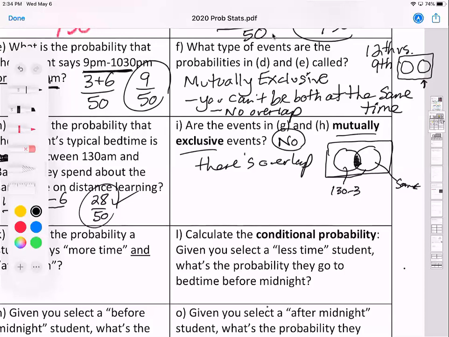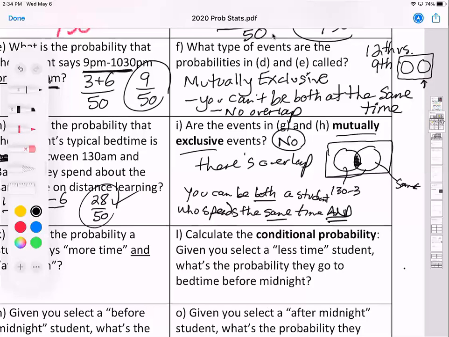Because there's overlap, you can be both a student who spends the same time, and you could be both, and bed at 1:30 to 3.